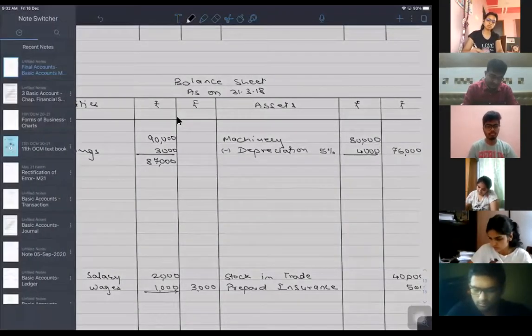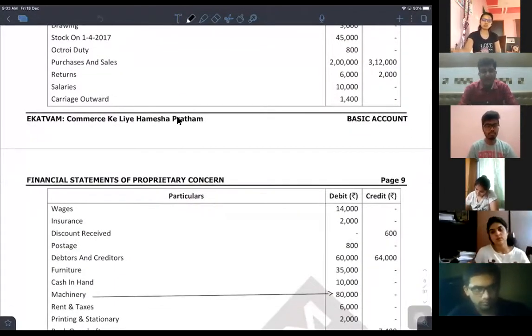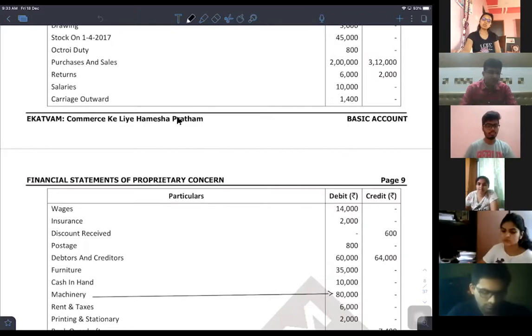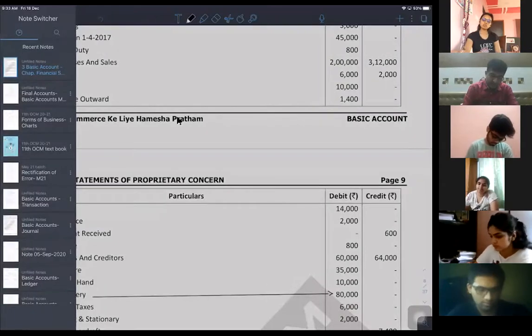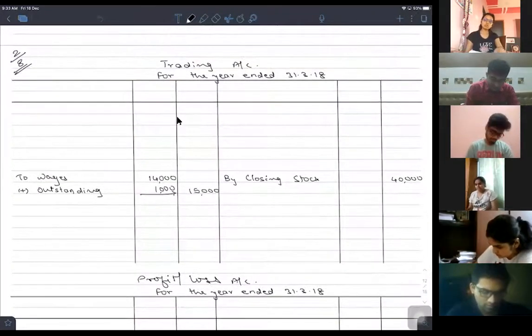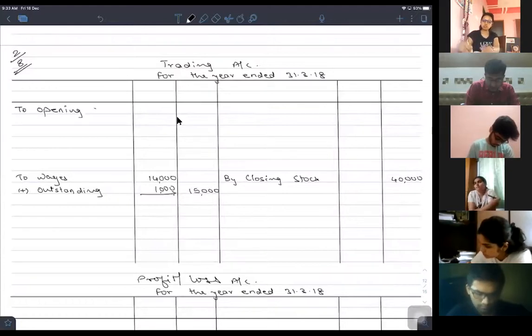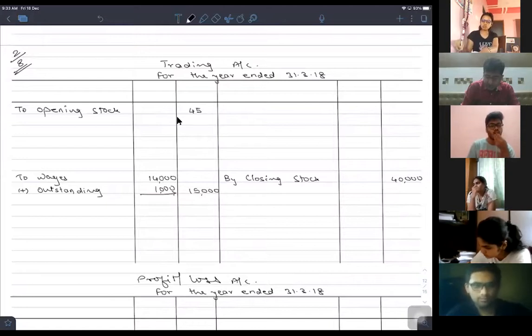Next, stock on 1st April 2017. This is nothing but our opening stock. The opening stock appears where? Into the trading account debit side. So trading account on to the debit side, to opening stock rupees 45,000.